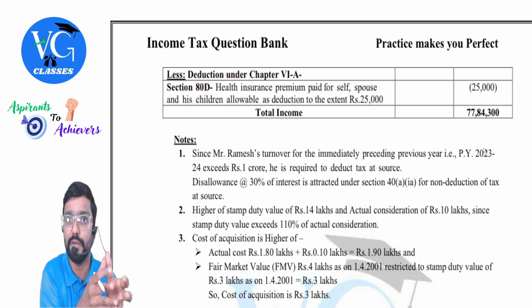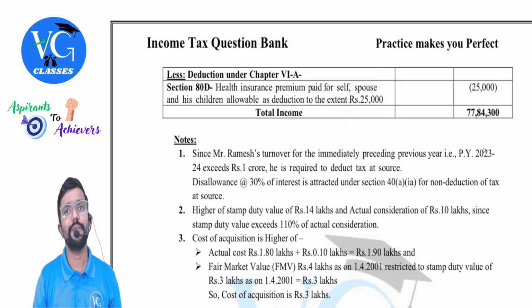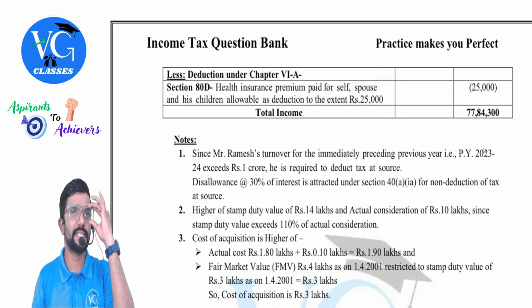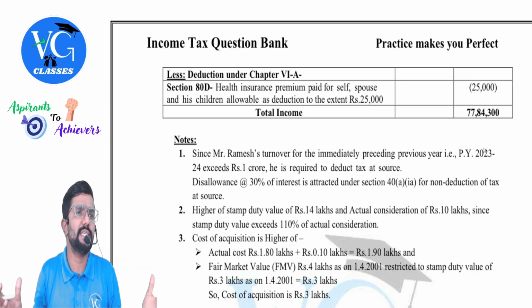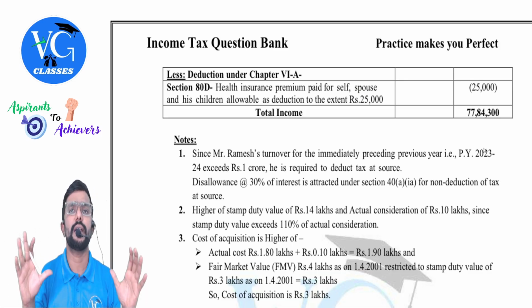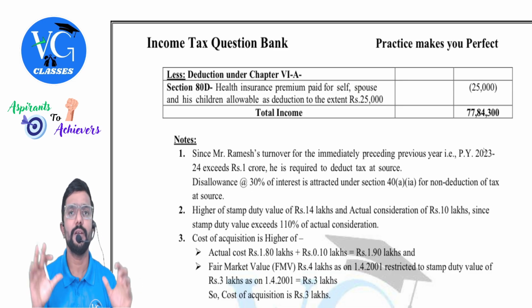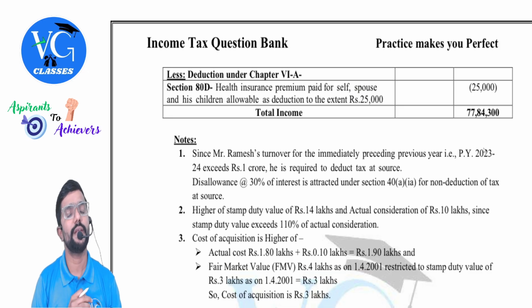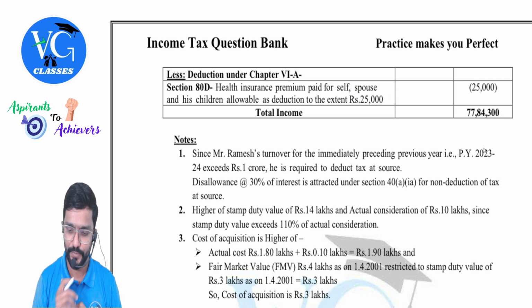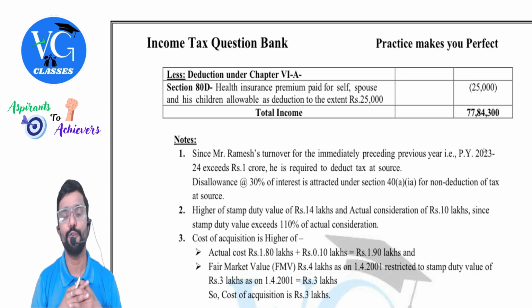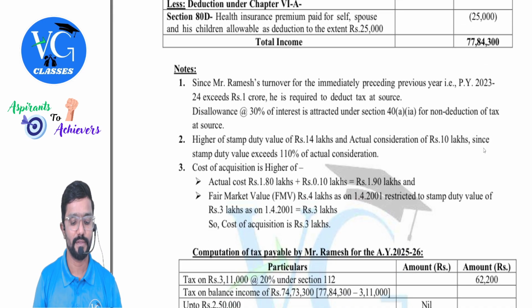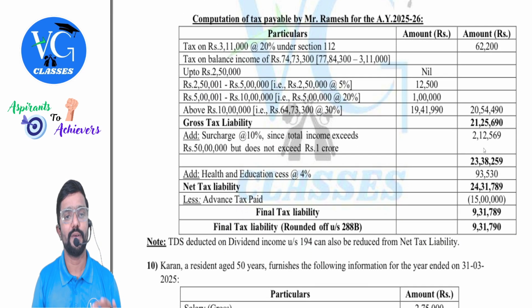Everything comes under one category only. Parents rate category. So what is the maximum deduction? 25,000. Even though it is paid more than 25,000, it is restricted to 25,000 because the assessee or any of his family members are less than 60. Everyone is less than 60. None of them are senior. When nothing is given about the age, please consider less than 60. Okay. So the total income is 77,84,300. That's all.